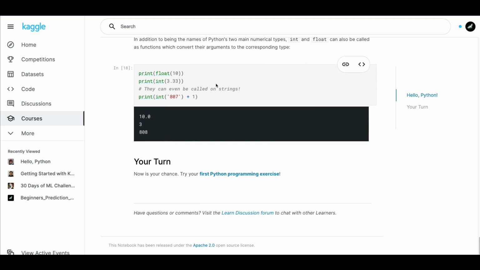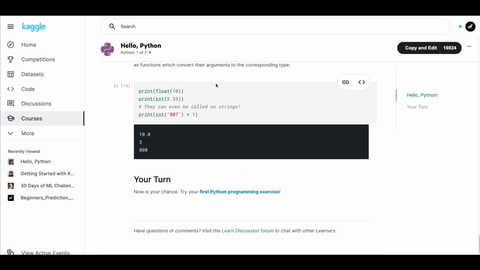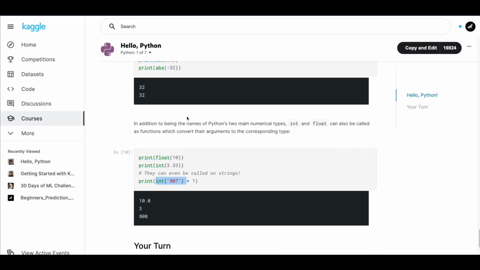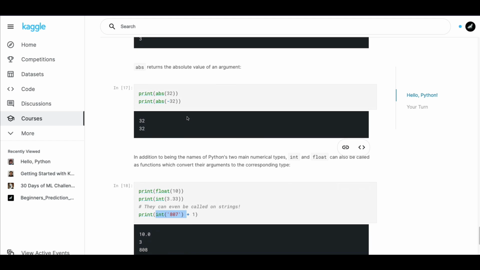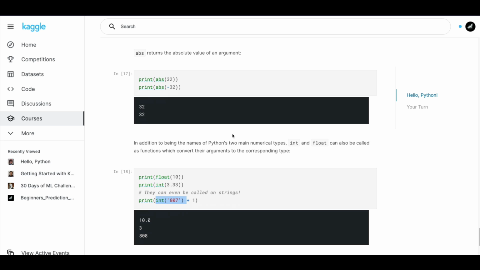So, and finally you just have a look at it. You have a number, int, and for you to know, when you say int of, it is also a way of typecasting. Probably that is not covered here, but in the future we might actually see. So typecasting is nothing but you take one type of an object and then convert it into another type.